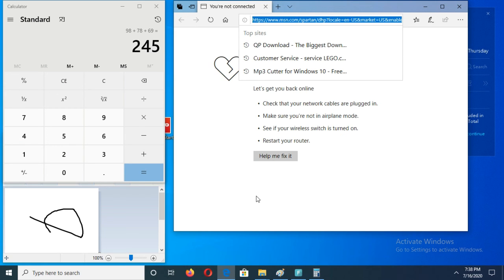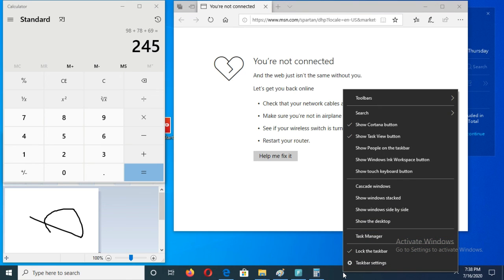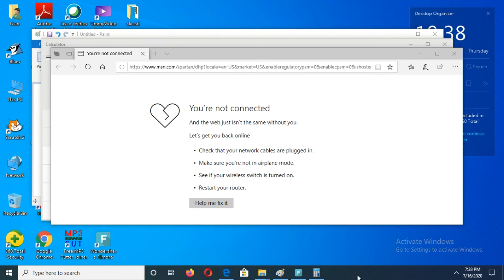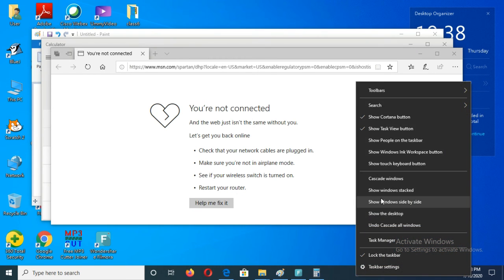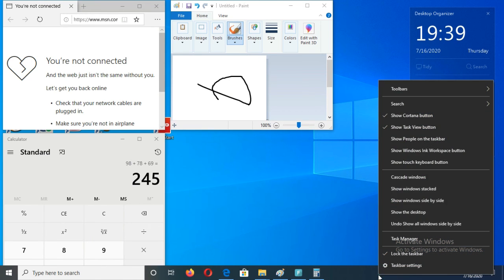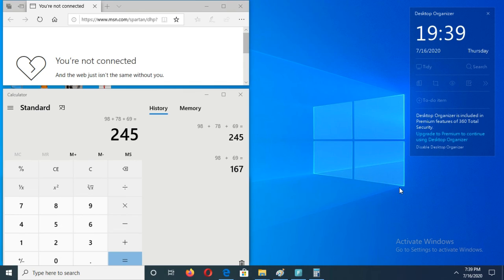That means we can work with multiple windows at the same time using these options. From where can we take this? The taskbar: blank space, select these options, any option. Cascade windows, it will come like this, and side by side it will come like this. See like this. Understood, all of you?